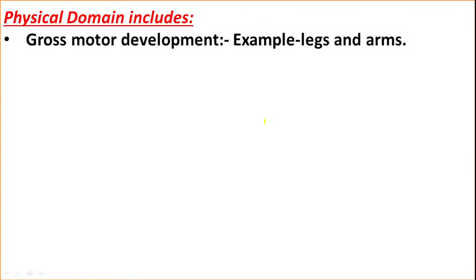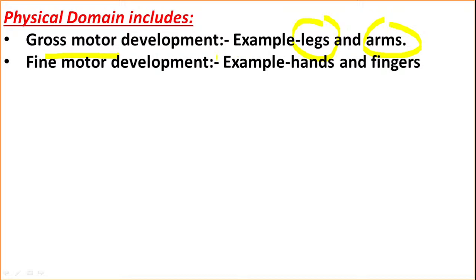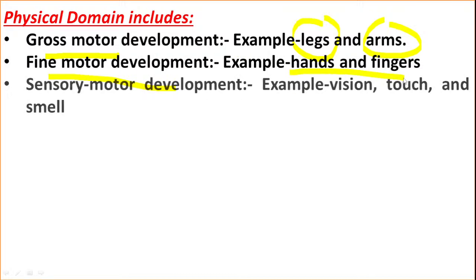So this physical domain includes gross motor development. It means, for example, changes in legs and arms. Then it also includes fine motor development such as hands and fingers, and sensory motor development, changes in vision, touch and smell.